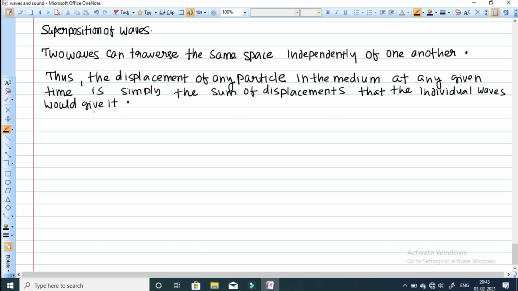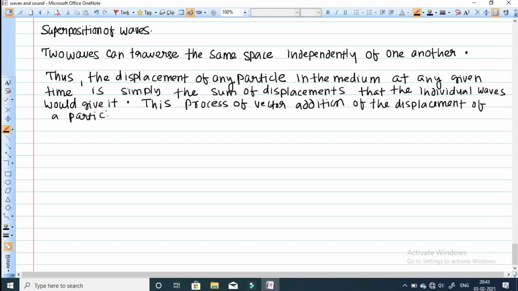This process of vector addition of the displacement of a particle is called superposition.